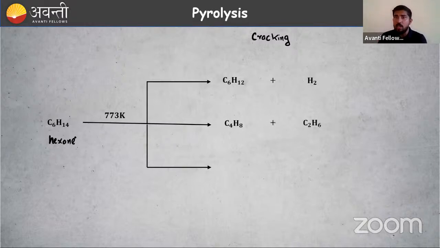Then what is remaining? C2H6. Small fragments are formed at high temperature, right? Then C3H6, we have C3H6. Then what is remaining? C3H8. So by applying high temperature, these higher hydrocarbons are getting broken. Okay, small fragments are formed.